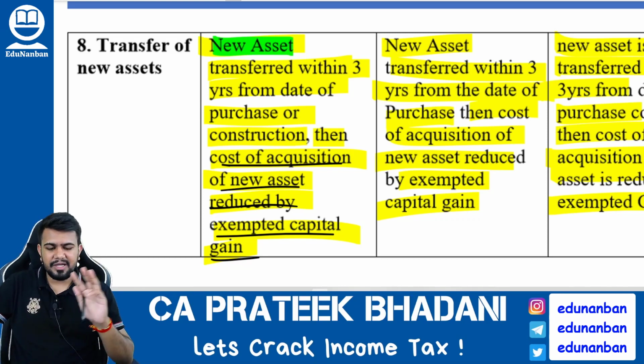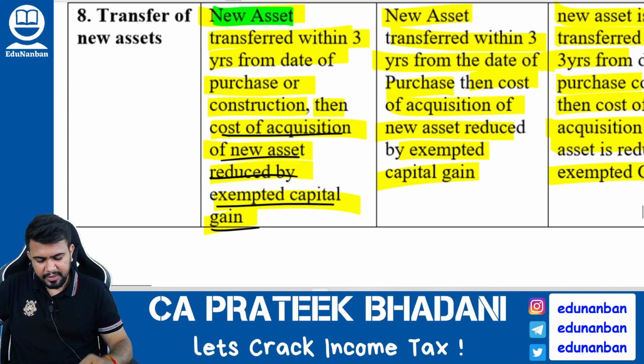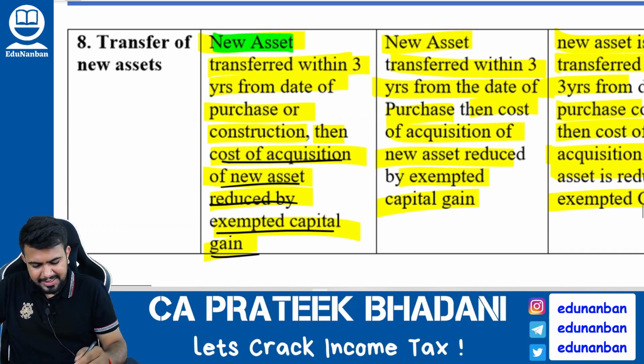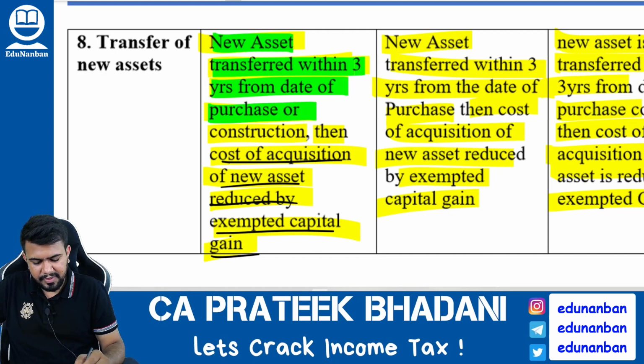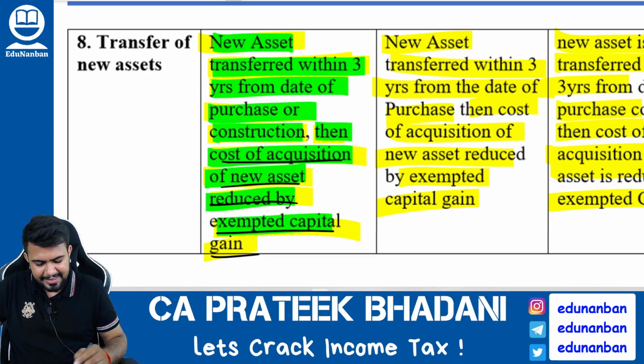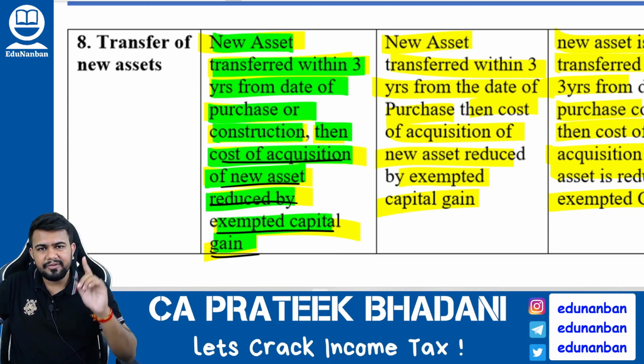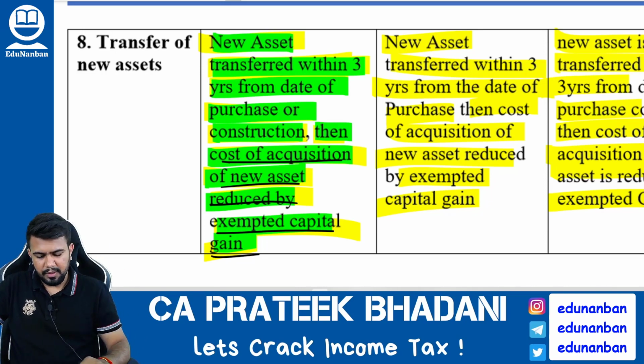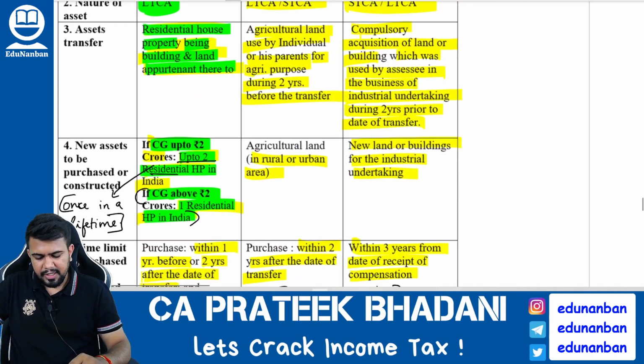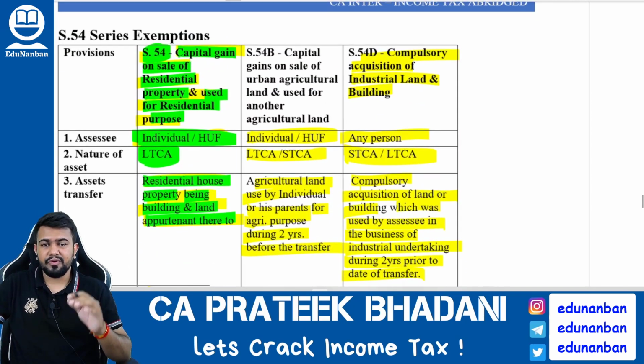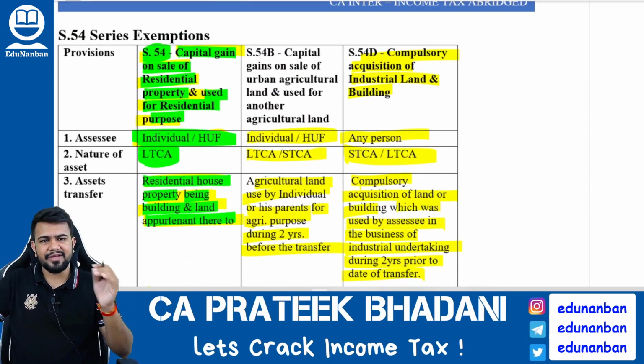If he is not keeping it for 3 years, then what will happen? Then if the new asset is transferred within 3 years from the date of purchase or construction, the cost of the new asset will be reduced by the exempted capital gain. Whatever was the capital gain that was exempt earlier, you reduce it from the cost of the new property. You get my point? So I hope you are clear with section 54. If this you are clear, all the others will become very simple.